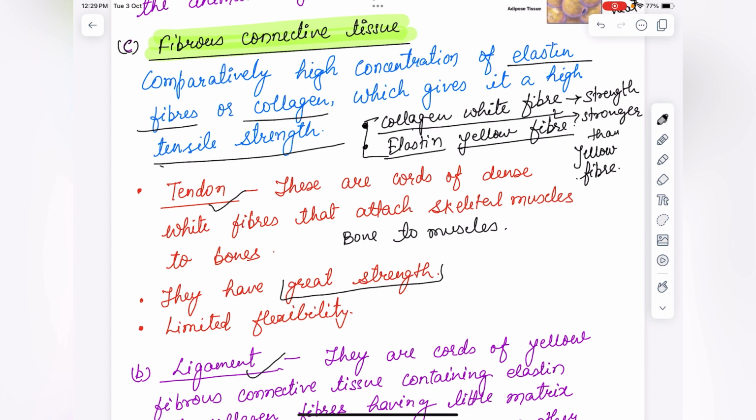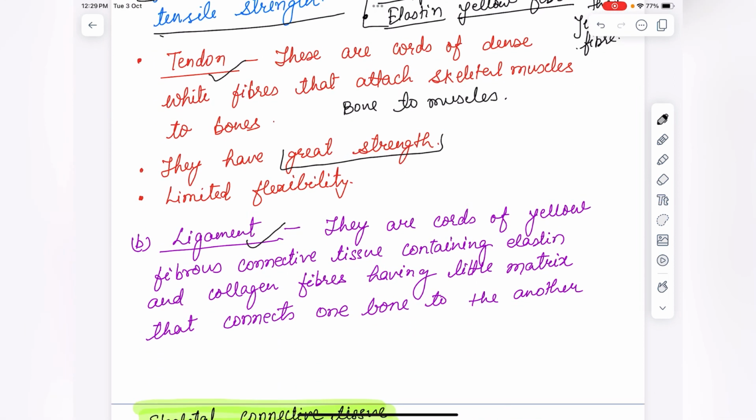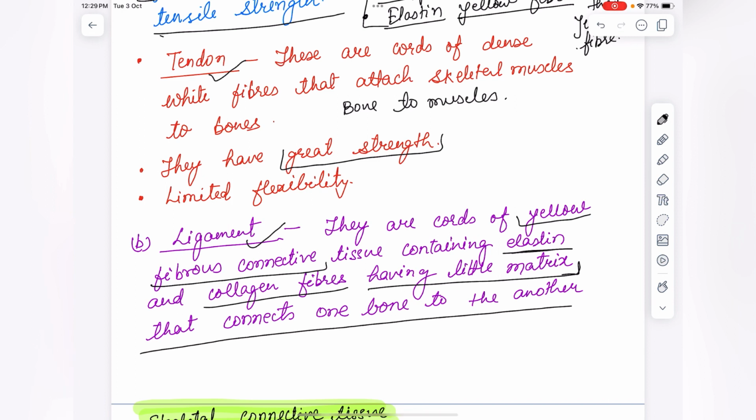Ligaments are cords of yellow fibrous connective tissue containing elastin and collagen fibers. There is more elastin fiber present than collagen fiber, with little matrix. It connects one bone to another, a bone to bone connection.